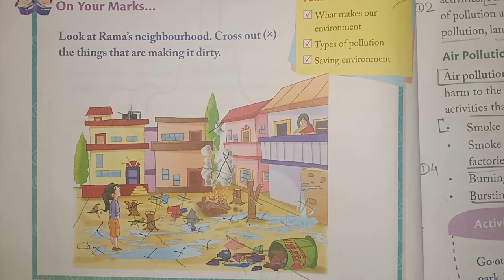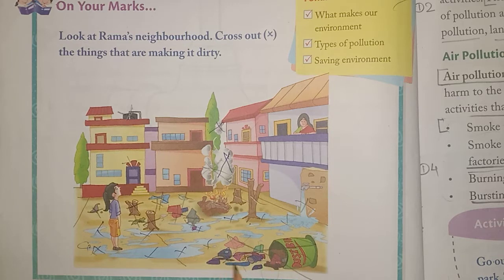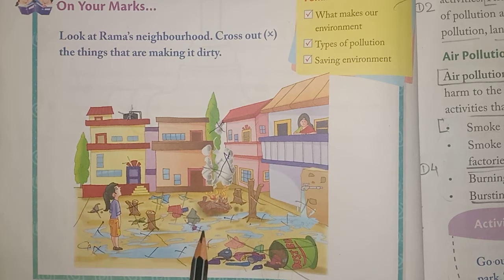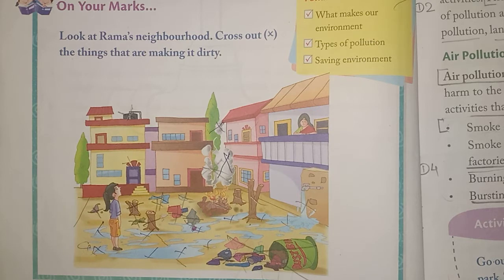Can you guess what is making the neighborhood dirty? See, the dustbin is overflowing and litter is lying on the floor. Then the tap water is flowing all the way and litter is lying here and there. So just cross out the things which are making this environment dirty.